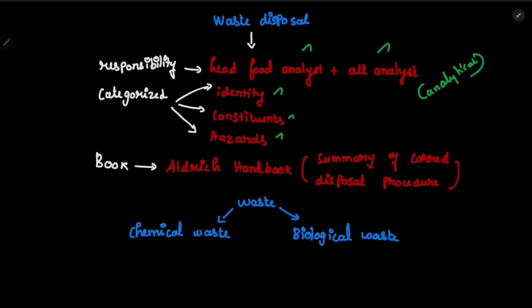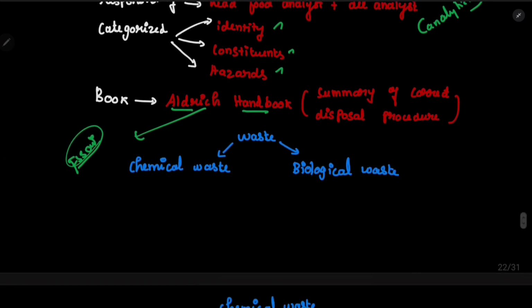And we can read the Ulrich Handbook. This book is not mentioned by me, this is mentioned by the FSSA itself. FSSA has recommended this Ulrich Handbook, which has a summary of correct disposal procedure. So based on the book, we can use it to remove the disposable systems. So waste can be divided into chemical waste and biological waste. Let's start with the chemical waste.